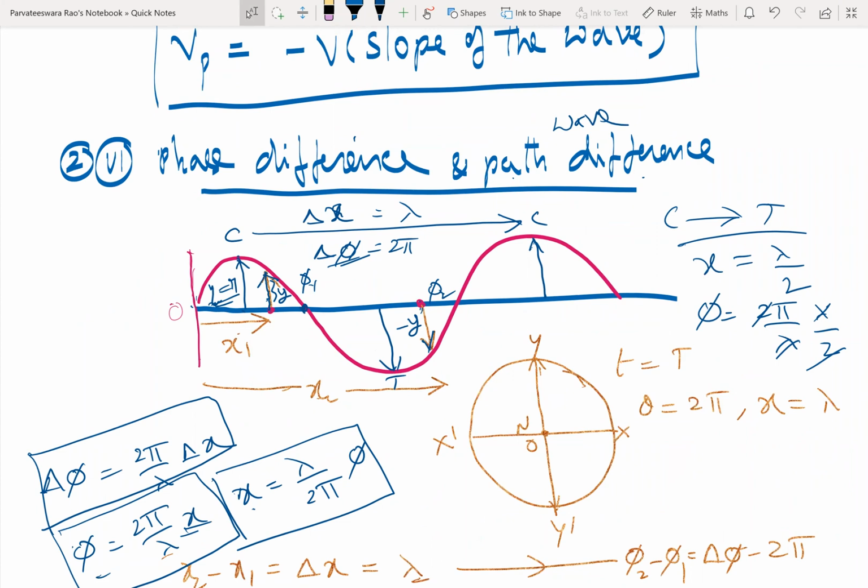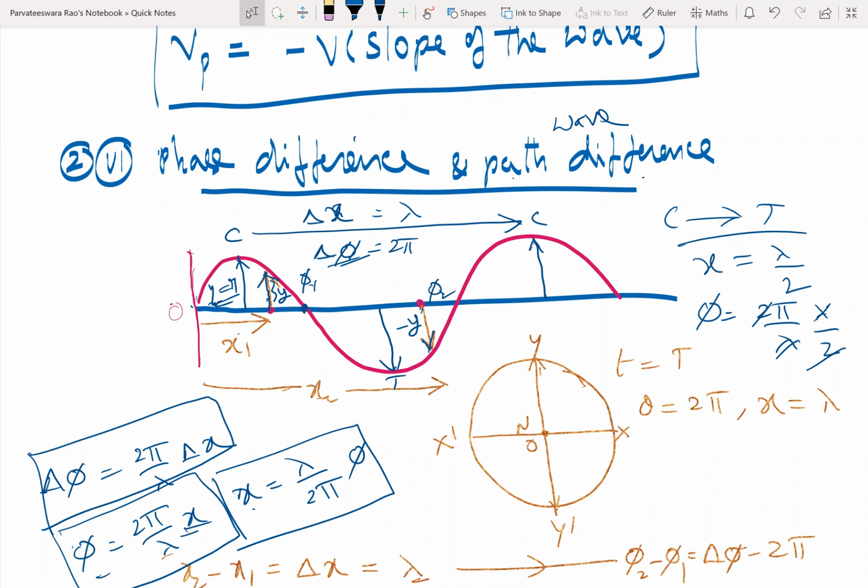So in the intermittent path in between you and me, millions of particles will be oscillating or vibrating, and they will be in different modes of vibration. All particles cannot be at crest. All particles cannot be at troughs. So there will be different modes of vibration. Yes or no?